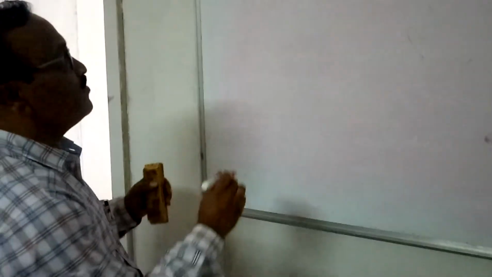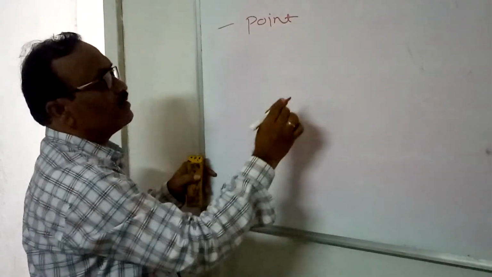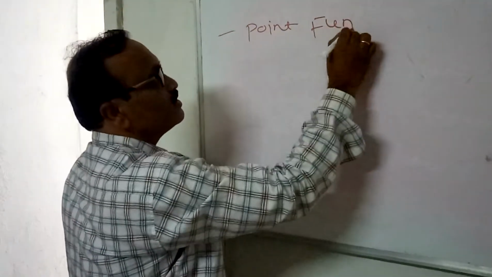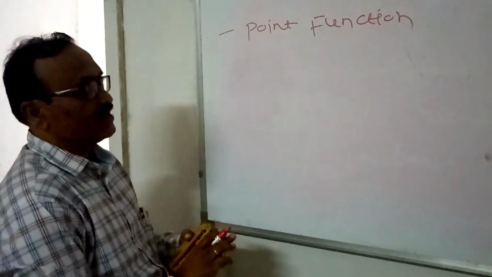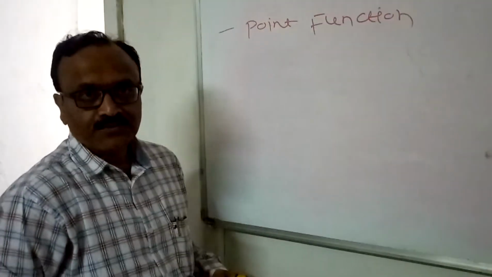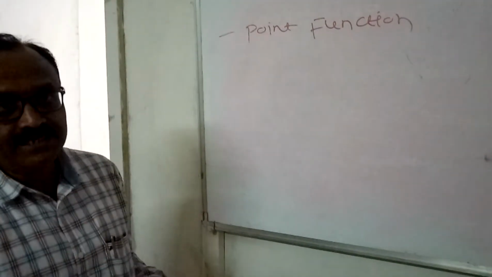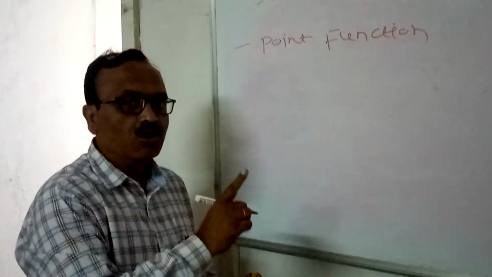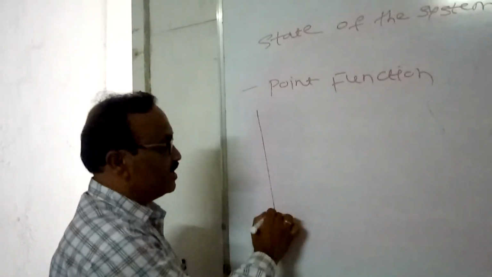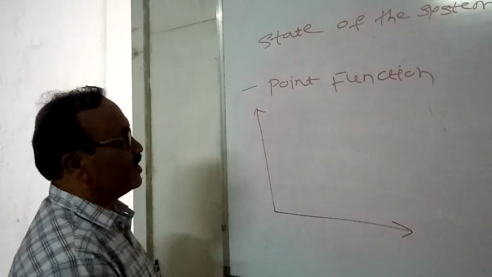Now, the next important concept in the study of thermodynamics is the point function. A point function is nothing but the properties which we can show on the graph with points only.